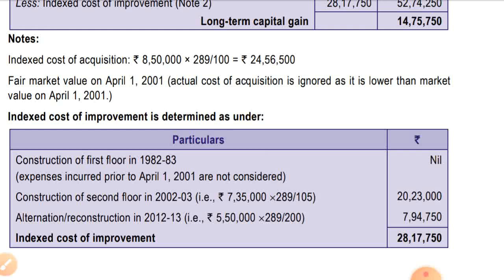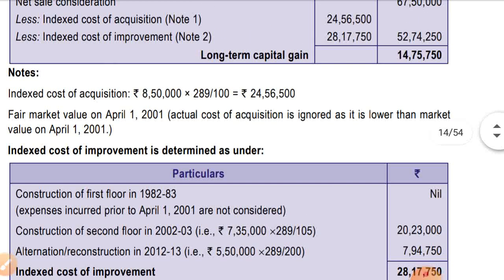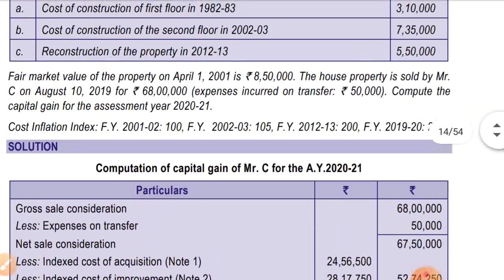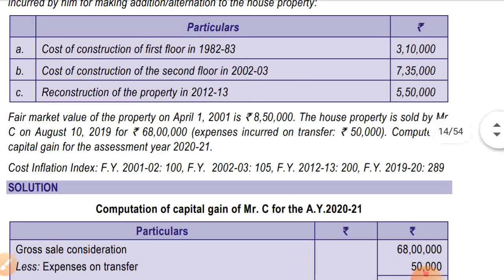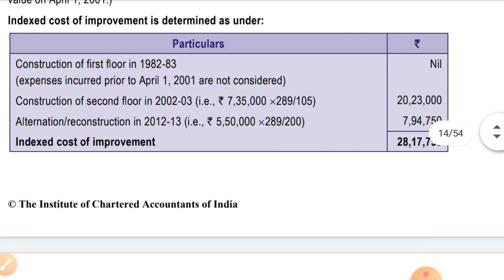Construction of the second floor in 2002-03 is 7,35,000, and for the year of transfer the index is 289, divided by 105, that is the index of the year 2002-03, 105. And alteration construction in 2012-13